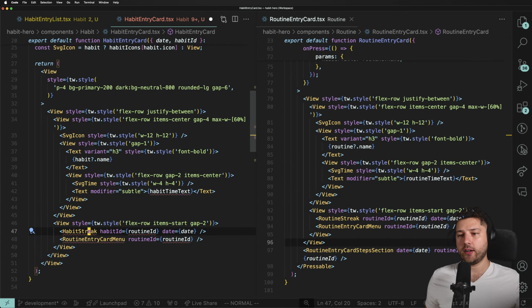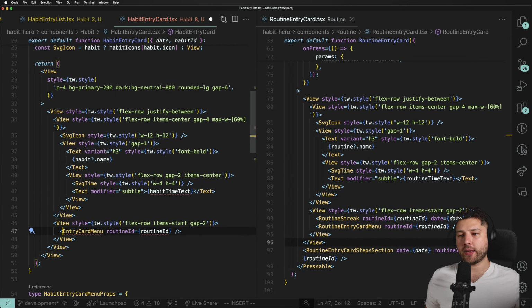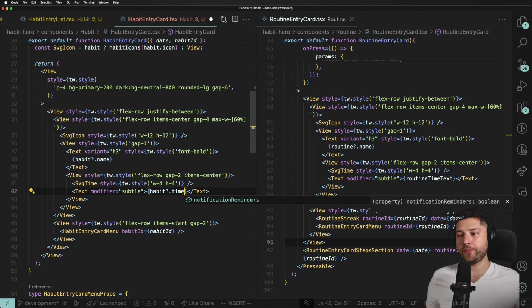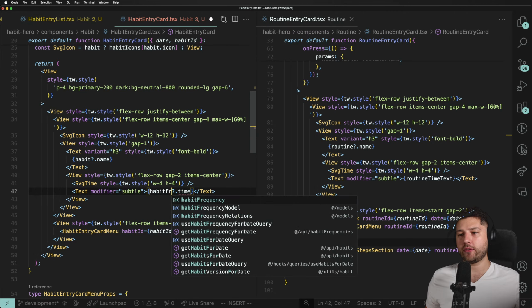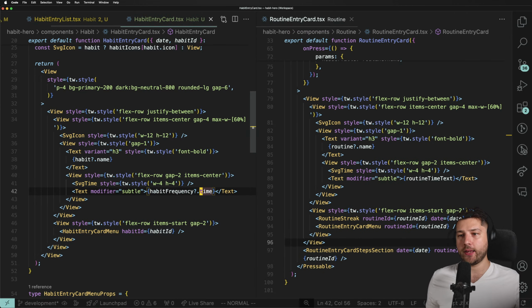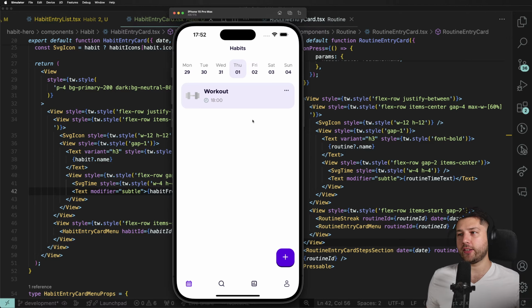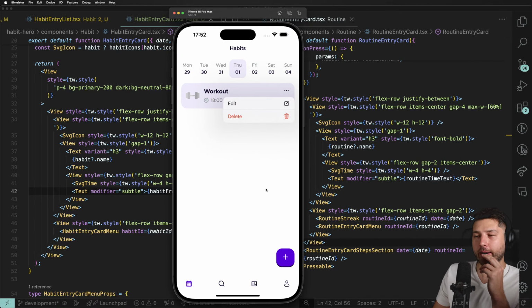Habit. We don't have the habit streak, but we have the habit over here. And then routine, habit, and then habit question mark dot frequency. No, dot time. Oh no, not habit frequency dot time. And if we save this, doesn't this look better now? Now it's here at the top right, right?